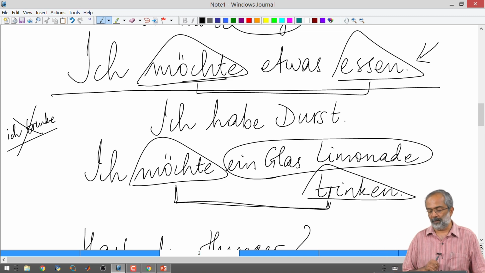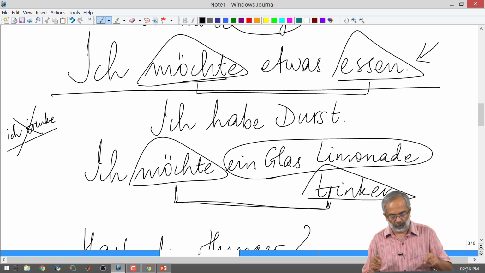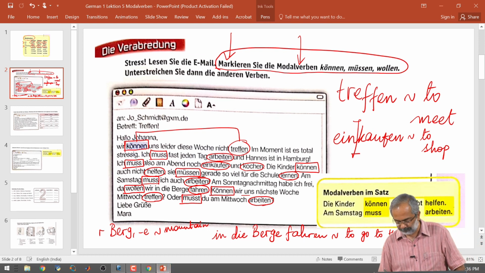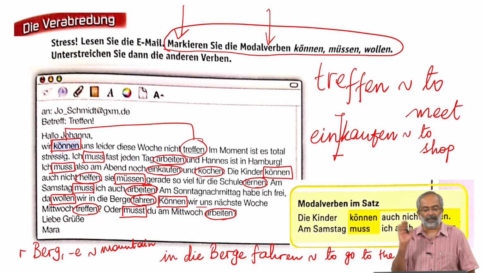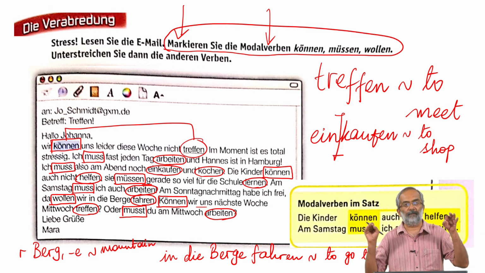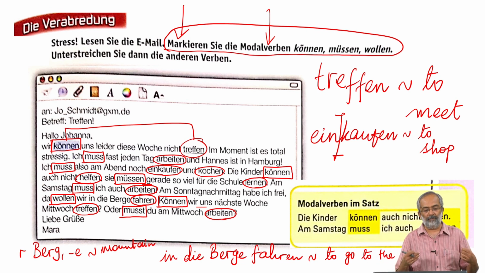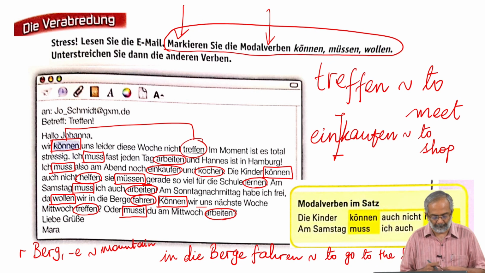That is fine, okay. But möchte and trinken will remain the second and the last units of the sentence. So similarly, if we go back to our text, then we find wir können uns leider diese Woche nicht treffen. Können and treffen will remain where they are. Which means basically, unfortunately, we cannot meet this week.